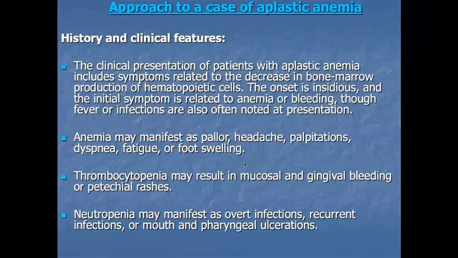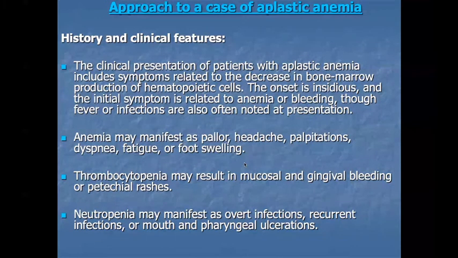That's why the symptoms of aplastic anemia initially progress slowly to anemia. Later on there is bleeding from thrombocytopenia, and then neutropenia, which is followed by infections. Each pathology is related to its underlying cause. Anemia may manifest as pallor, headache, palpitation, dyspnea, fatigue, foot swelling. Thrombocytopenia may result in mucosal and gingival bleeding, petechial rashes.